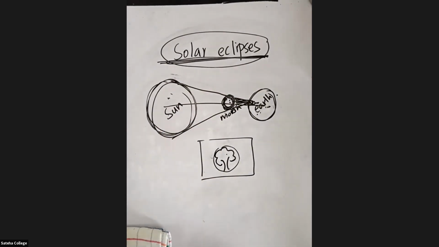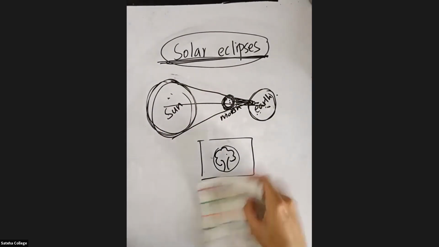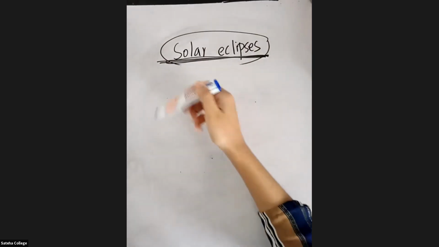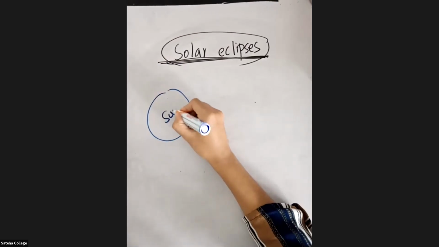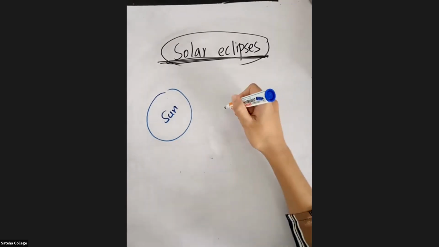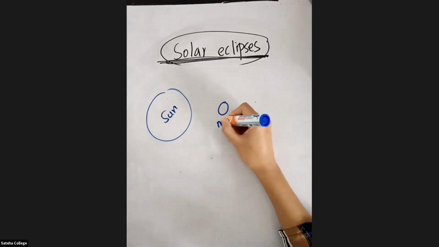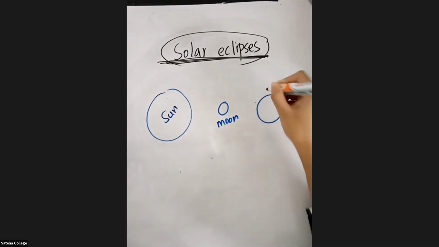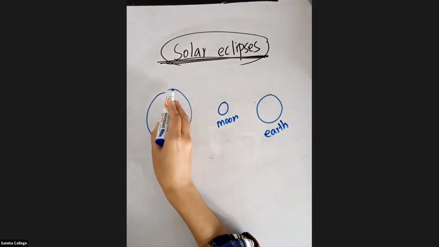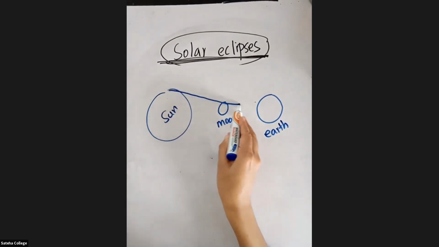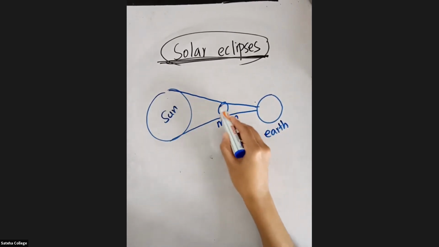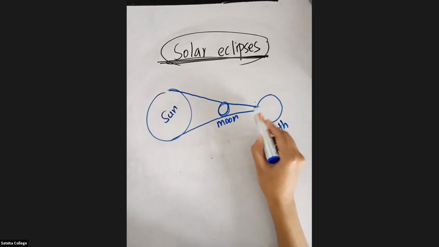Okay, great. Now we are going to move on to the next part. So solar eclipse, when you consider the solar eclipse, you have the sun here, right? Between the sun and the earth, what is there? The moon, right? So you have the moon here and you have the earth here. So the light rays of the sun will come like this and it will fall on the moon, right? And then the shadow of this moon will come and fall on the earth.